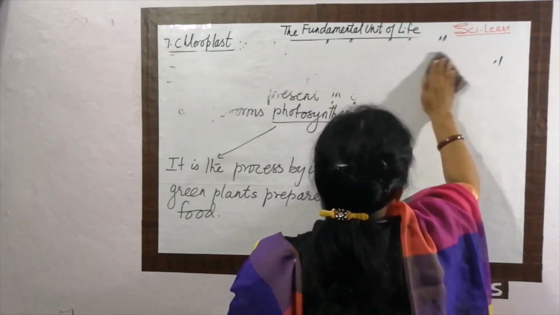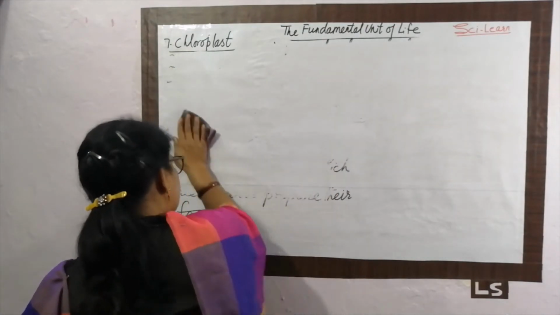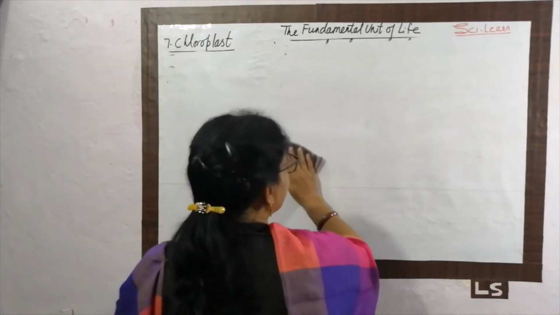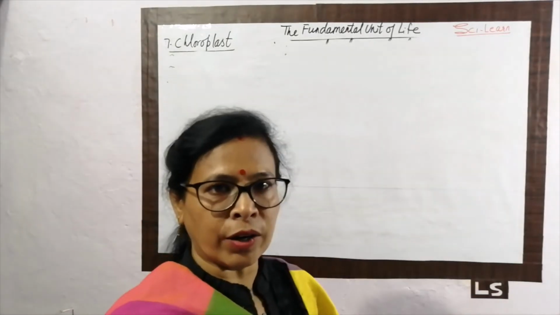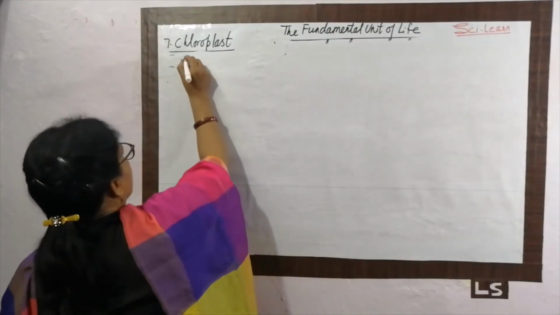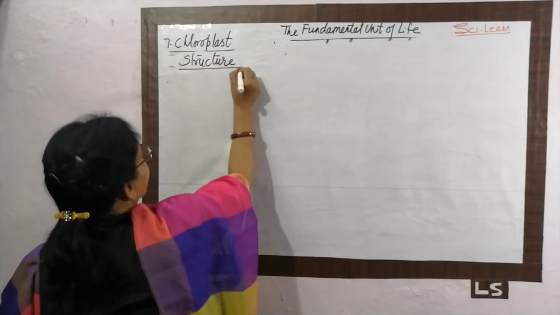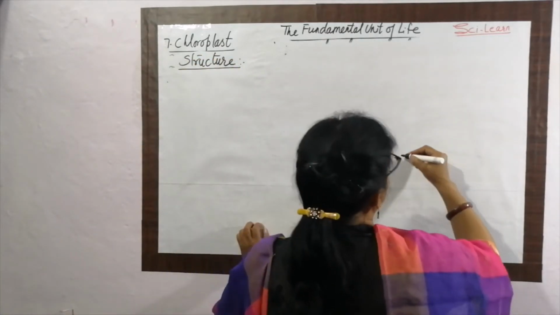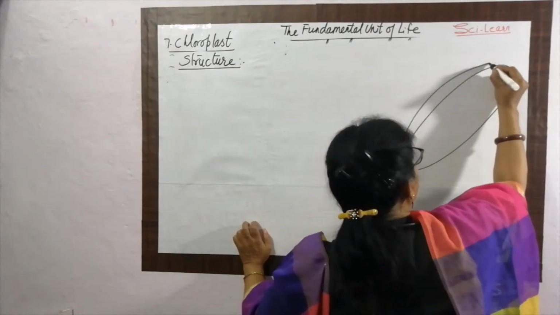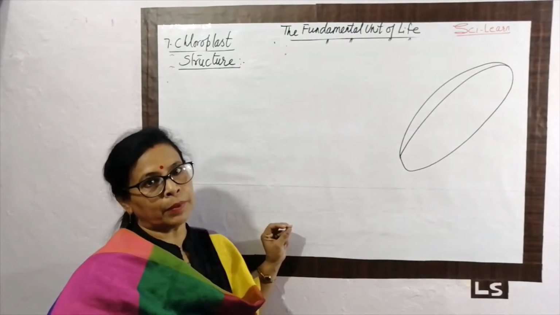Chloroplast is a cell organelle present in eukaryotic cells. It means it is also a membrane bonded cell organelle. The structure: chloroplast is also bonded with double membrane.